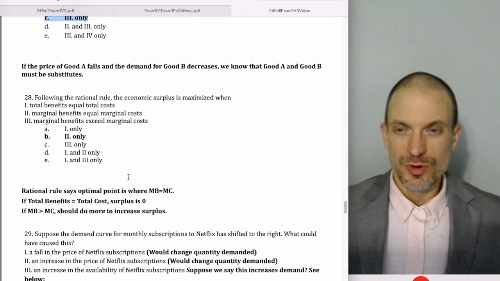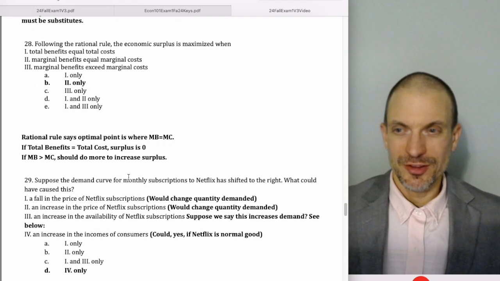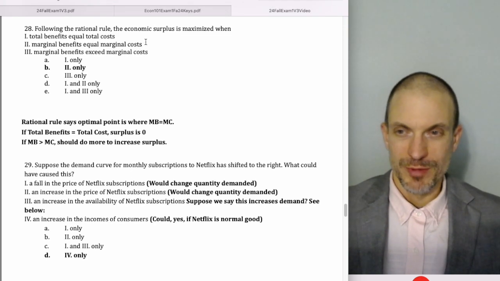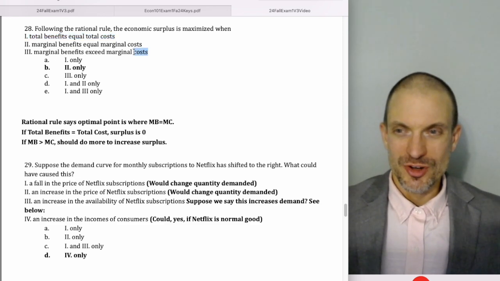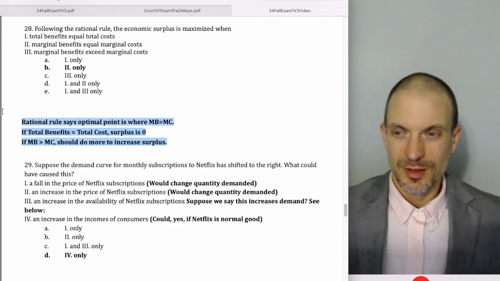Following the rational rule, economic surplus is maximized when 2, marginal benefit equals marginal cost. Actually, if total benefits equal total costs, economic surplus is 0. If marginal benefits exceed marginal cost, you want to do more. And so it's actually just going to be B2 only. Okay, that's this right here.